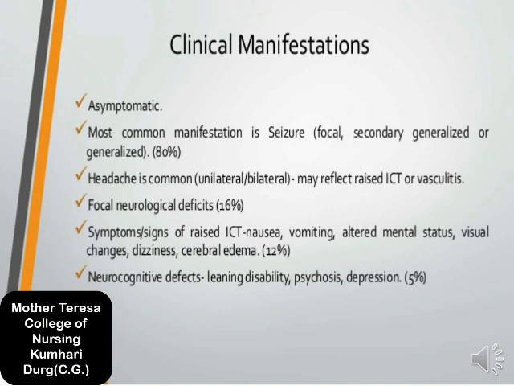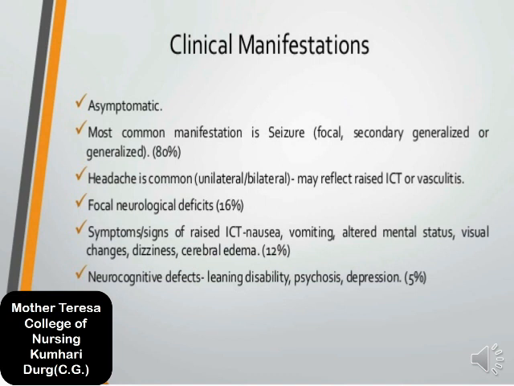Now the second, and most common, manifestation is seizure, focal, secondary generalized or generalized, in about 80% of cases. If a person is suffering from neurocysticercosis, the first symptom the patient shows is seizure, because of alteration of electrical discharges. Headache is also a common symptom in neurocysticercosis. Why headache? Because if a person has neurocysticercosis in the brain, the intracranial pressure definitely has a chance to increase. That's why headache happens in neurocysticercosis.